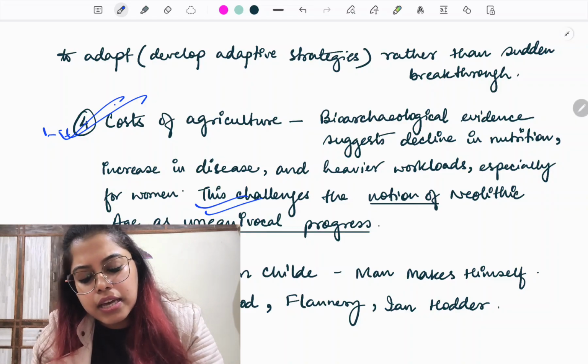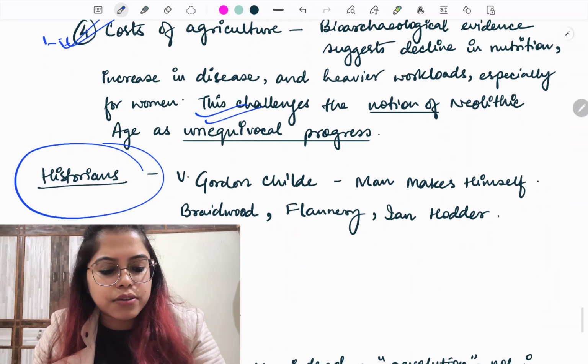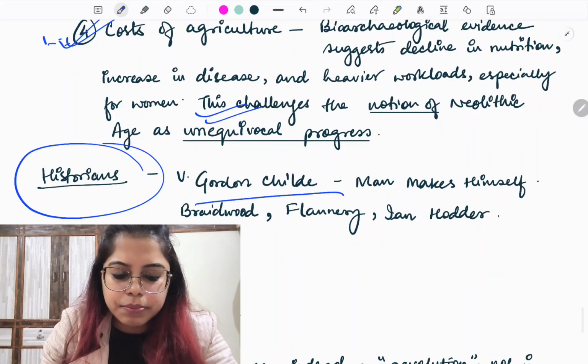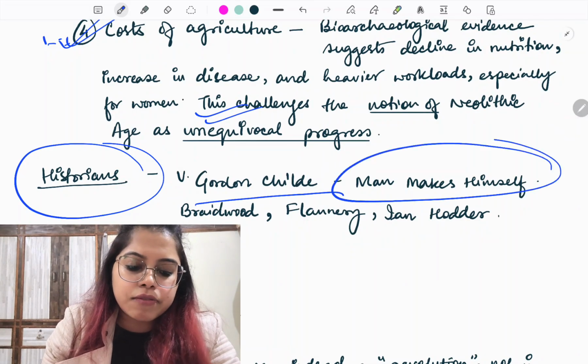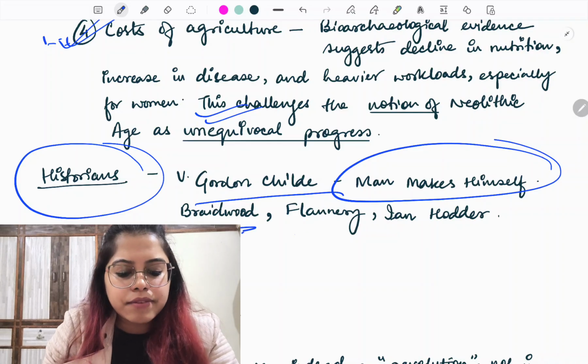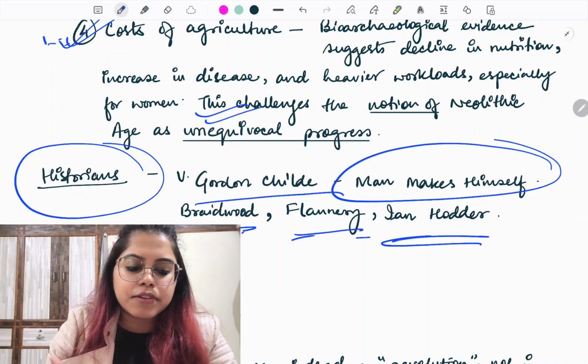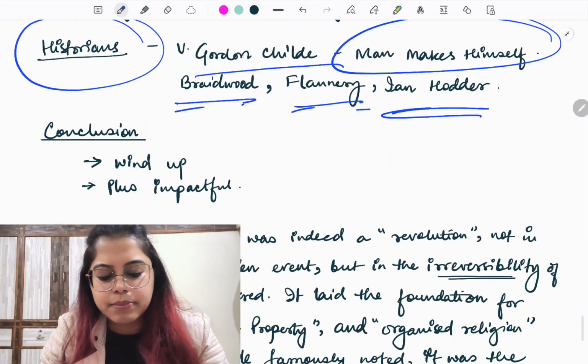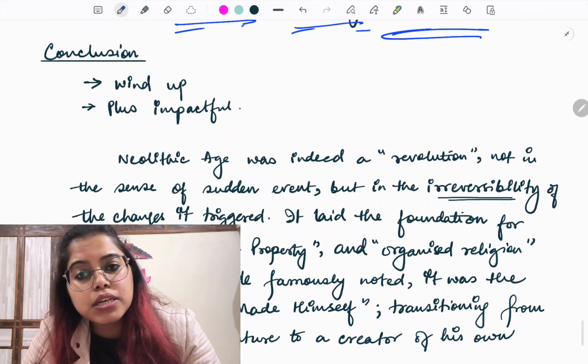Now remember this, I have mentioned the names of some historians जिनके opinions आपको पता होना चाहिए. For example, Gordon Childe, and the name of his book is Man Makes Himself. Then we have Braidwood, we have Kent Flannery, we have Ian Hodder. Just go and read about them a little bit. This brings us to the conclusion.